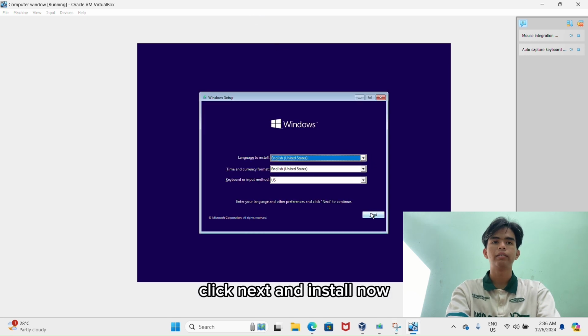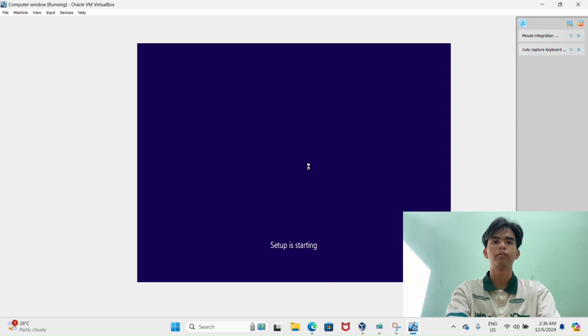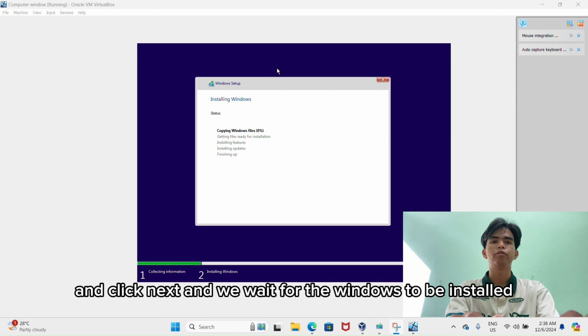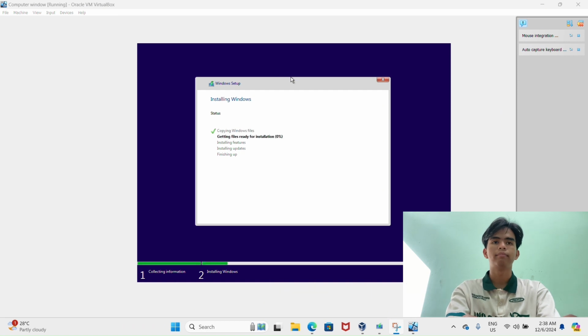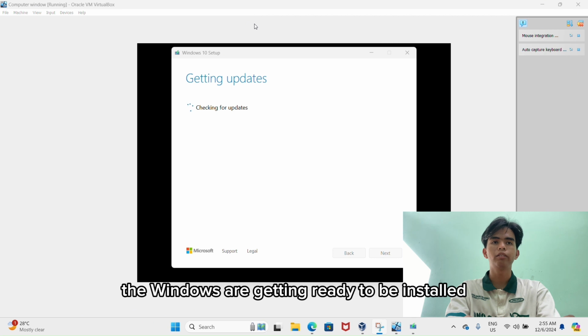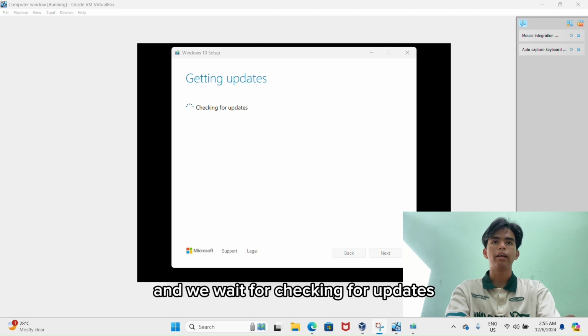Click next and install now and click next and we wait for the Windows to be installed. The Windows is getting ready to be installed and we wait for checking for updates.